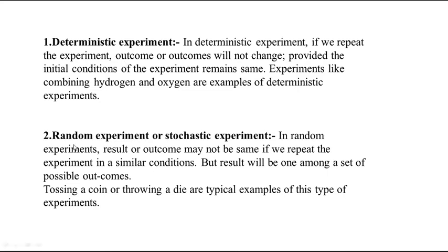But for a random experiment you don't know the exact outcome before conducting it, so only for that kind of experiment do you need to calculate a probability. That means, what is the probability of getting head, or tail, or getting one, two or three in throwing a die. Like that there are some examples of random experiments.